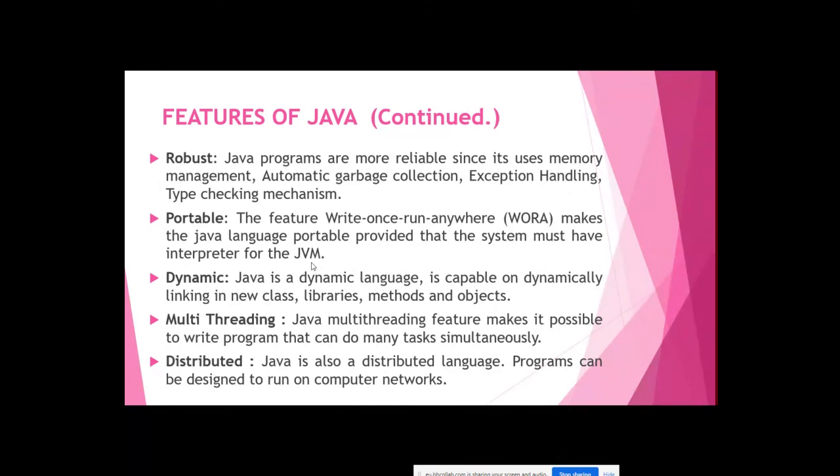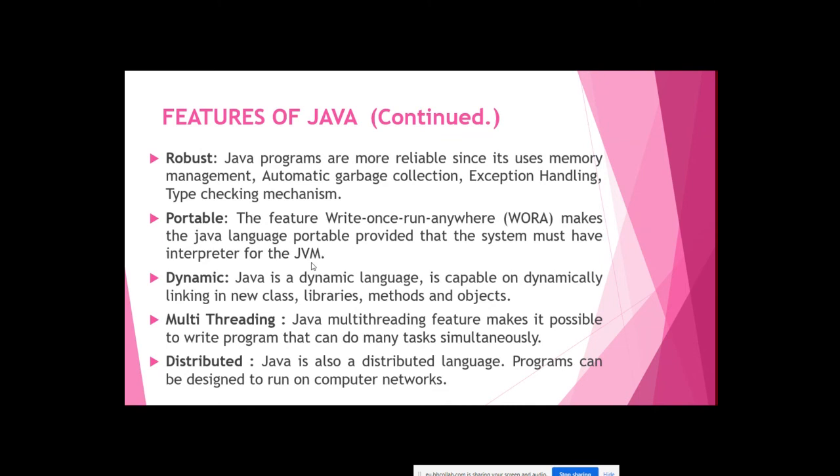Java is a dynamic personality, a dynamic language, you can say. It's capable of dynamically linking new classes. You can add new features, new programs to the existing programs, new tools, new methods, new objects. So everything can be added and easily adapted, right? That's why it's growing, with new versions and new features being added. That's dynamic. That's why you get new features in every version of Java.